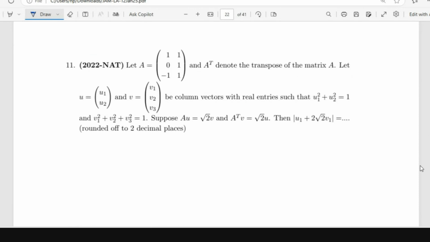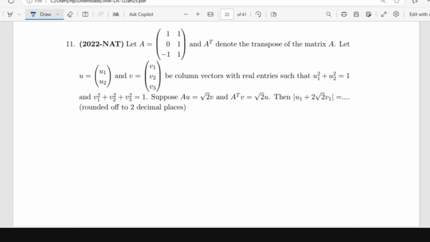Okay, another NAT. A is given to be this matrix. A transpose denotes the transpose of the matrix. You have two vectors, U and V, column vectors with real entries such that U1 squared plus U2 squared is 1, and V1 squared plus V2 squared plus V3 squared is 1. That is, both are unit vectors. And suppose AU is equal to root 2 V, and A transpose V is equal to root 2 U, you have to calculate something. I don't know any other way of calculating this other than traditionally solving these two equations. If you know some other way, you can tell. Otherwise, I think we can quickly do it.